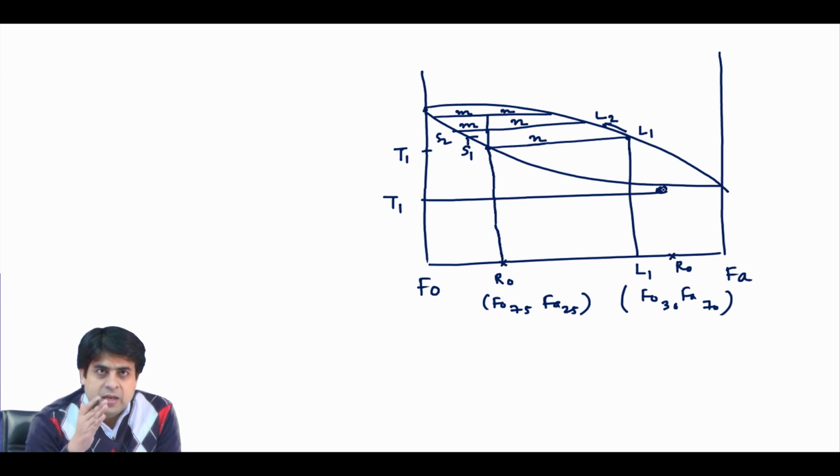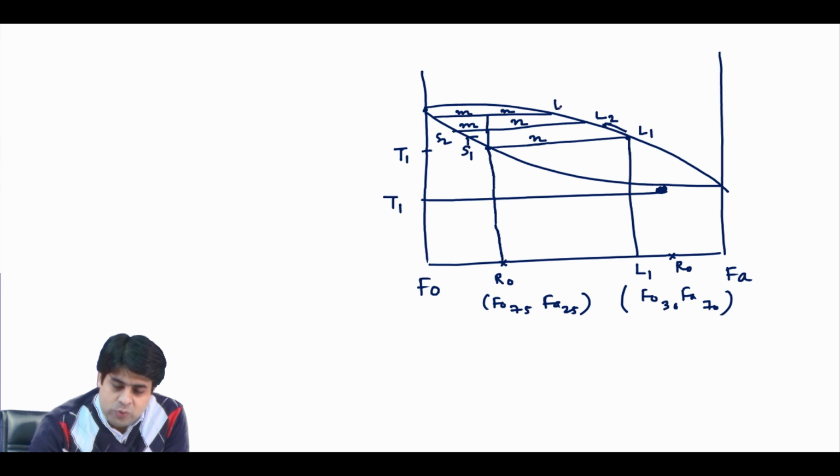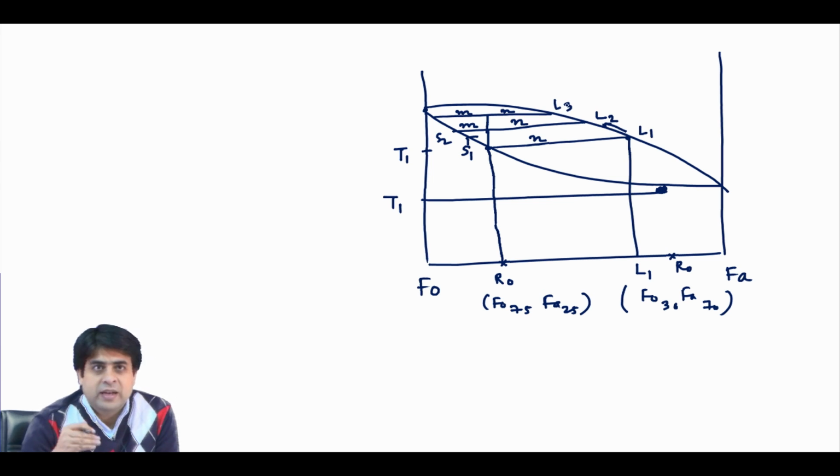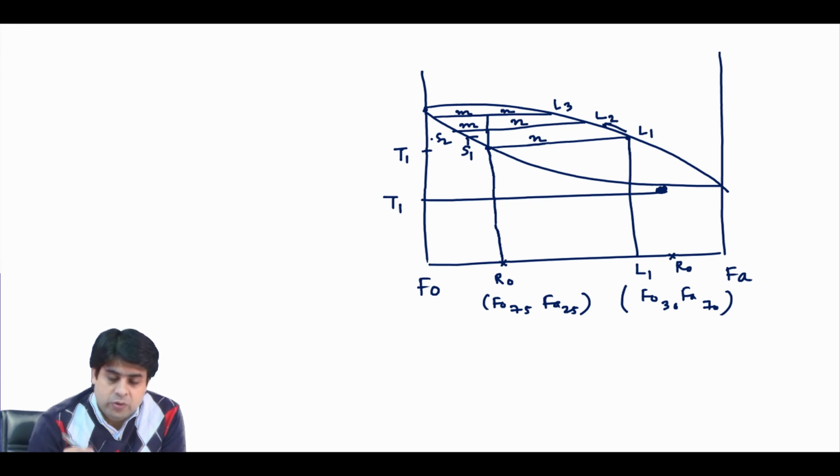So, your composition was not changing, only the proportion of the melt was changing. Your liquids L1, L2, L3 all will have this eutectic composition. But here, when you supply the heat, you change the composition from L1 to L3, and all these compositions are getting richer in anorthite component. And simultaneously you are also changing the proportion of your solid, which is a single phase, and it has some proportion of anorthite and some proportion of albite.